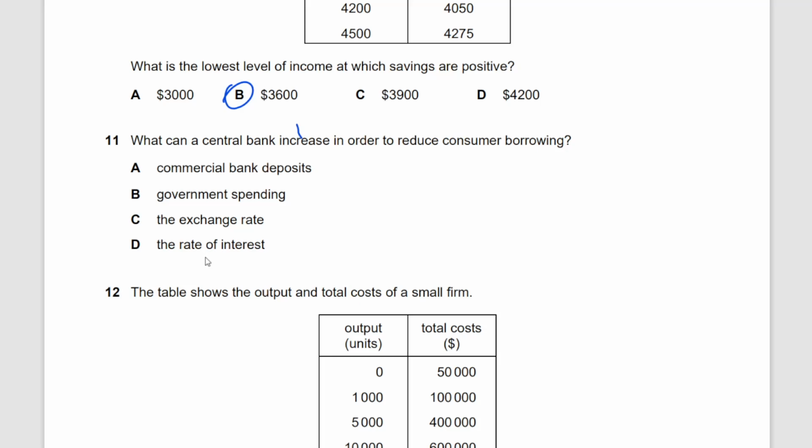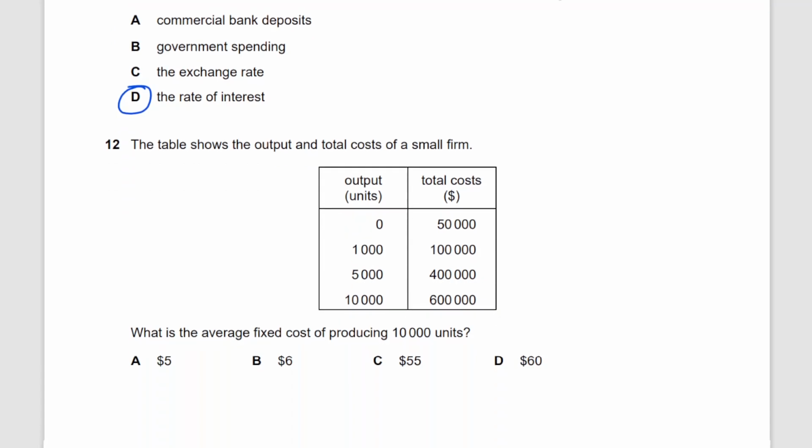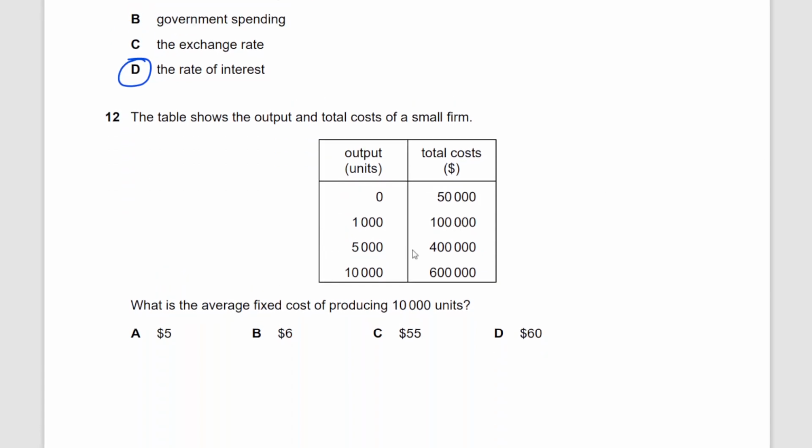And the rate of interest. First and foremost, you need to understand that this is a central bank, and the central bank can influence the rate of interest more than anything else. It can directly control the rate of interest, and if it increases the rate of interest, people are going to borrow less. This is such a simple question. This is something that we study all the time when we're talking about monetary policies. The central bank increases the interest rate, and people end up borrowing less because the cost of borrowing increases, and when it decreases the interest rate, people end up borrowing more, right? So we've studied that like 100 times when we're covering the syllabus.